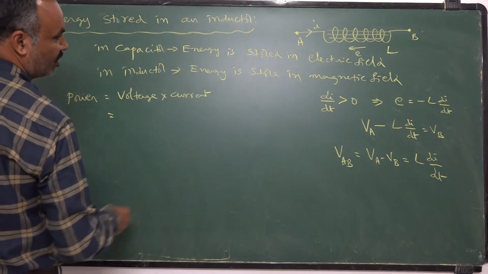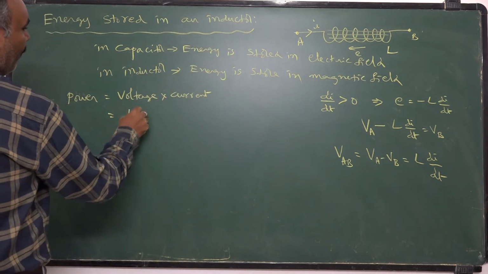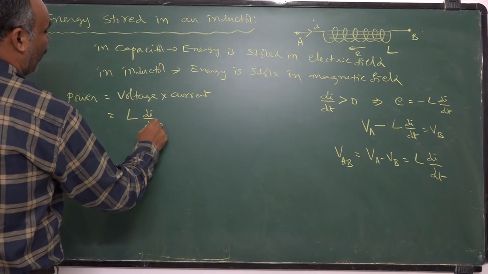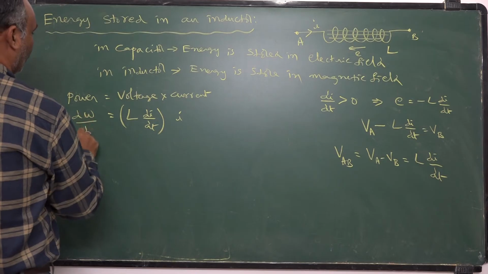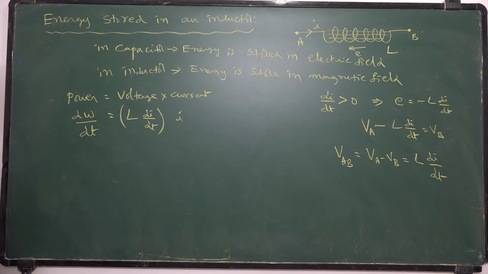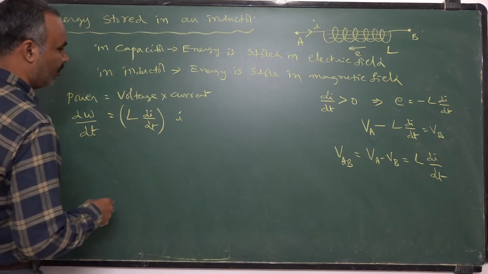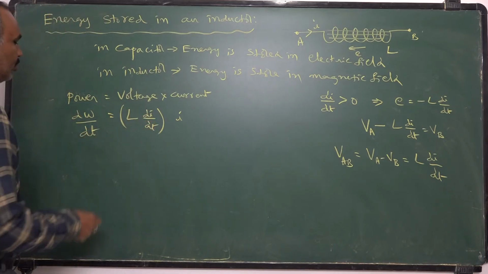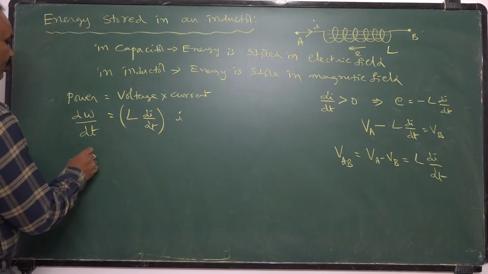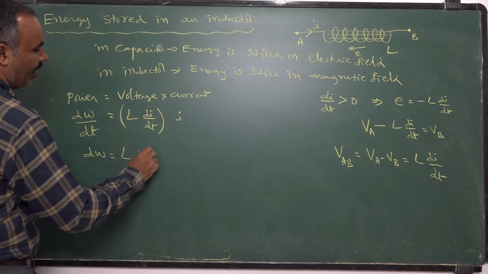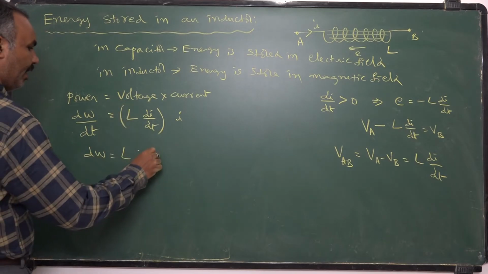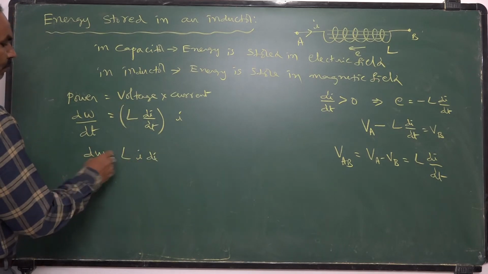Voltage means potential difference between A and B, nothing but L into di by dt into I. Power is nothing but rate of doing work. So here and here derivative is done with respect to time. You can remove that time. Then you can write dW is equal to Li di. Li di. Integrate on both sides.